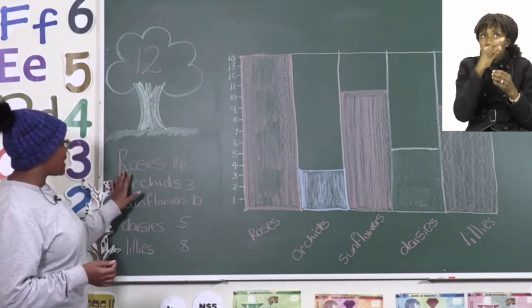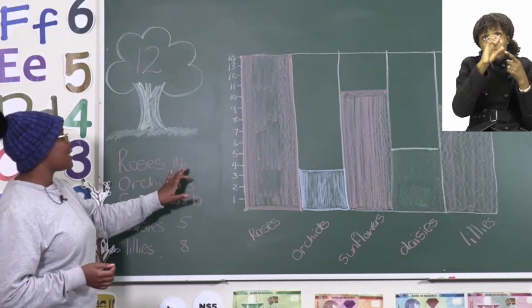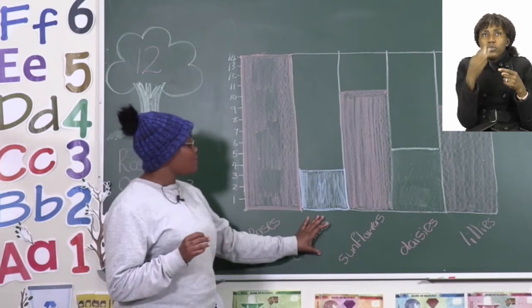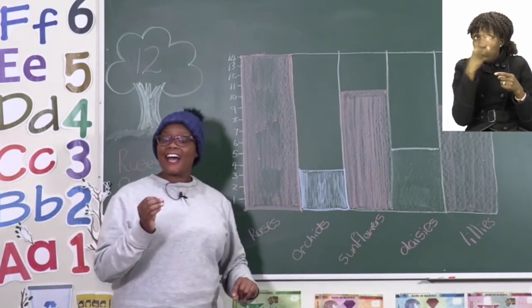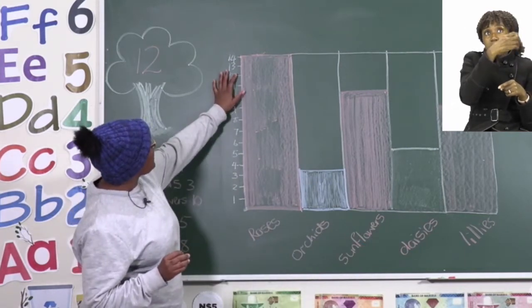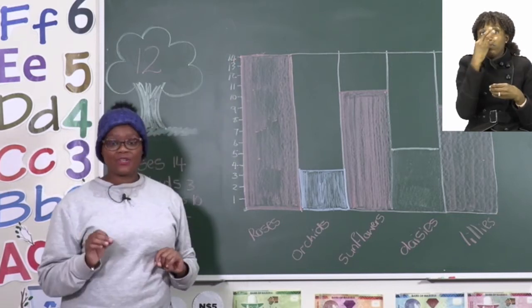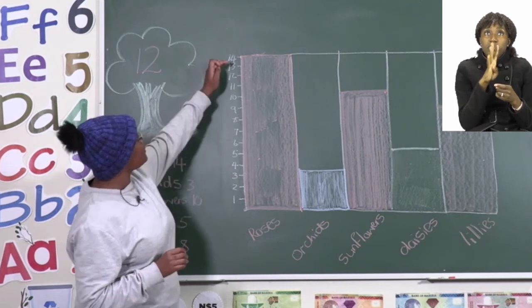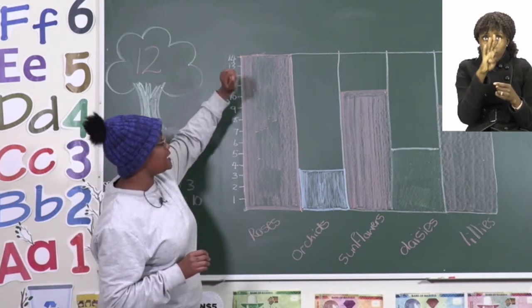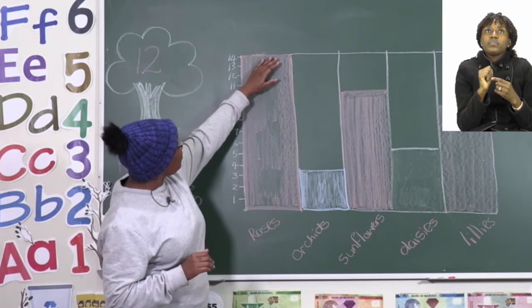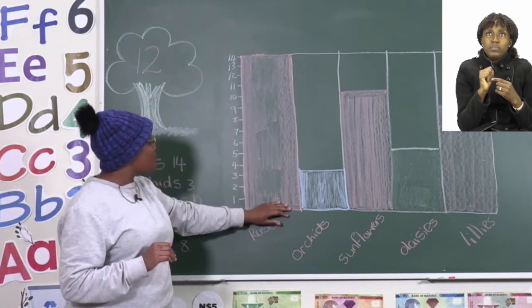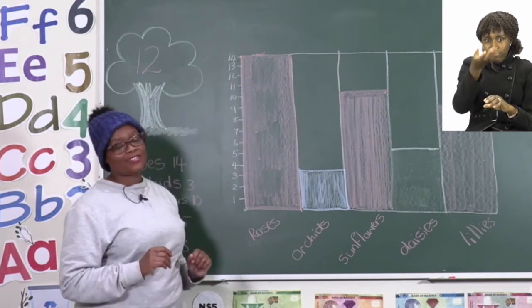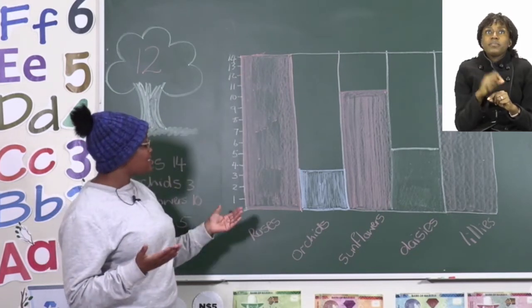Let's take a look at roses. Roses says that there are 14 learners. So on one side at the bottom we have the flowers, but on the sides, we have the number of children. So if there are 14 learners and our number goes all the way up to 14, that means that all of this represents the roses that were brought by the 14 children. For the other ones, it's the same.